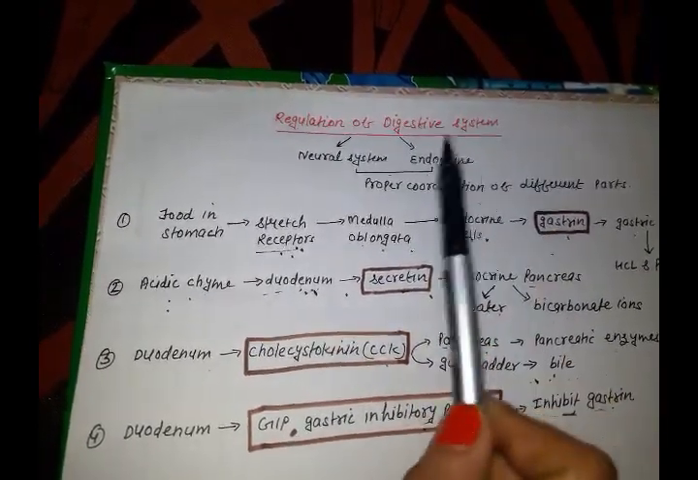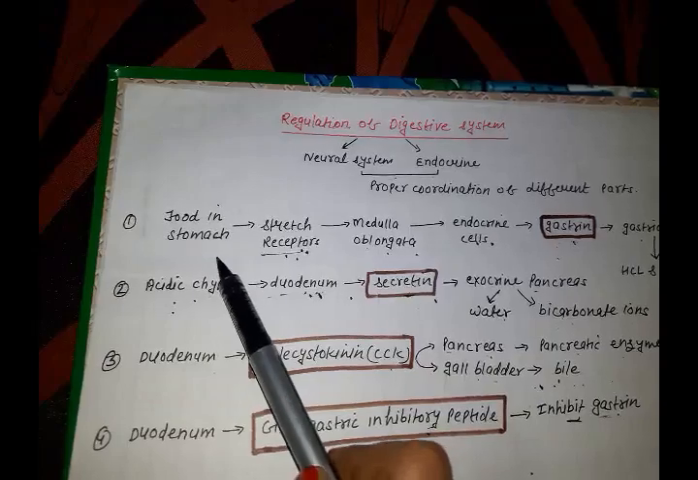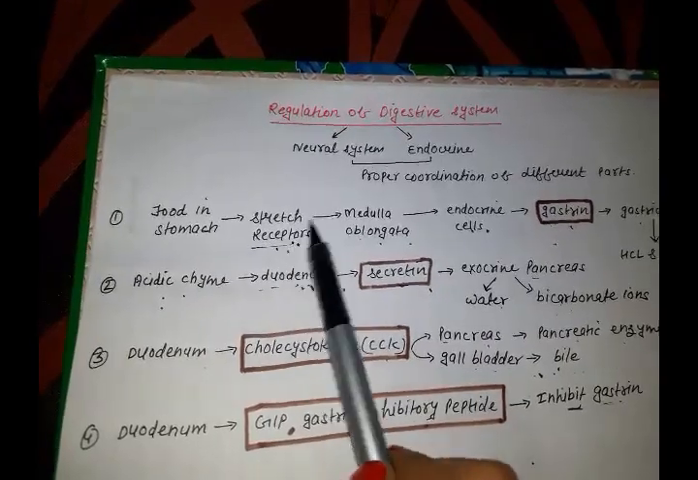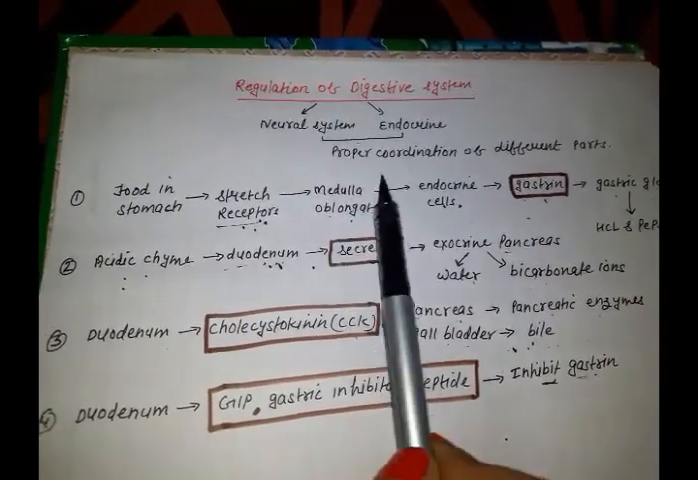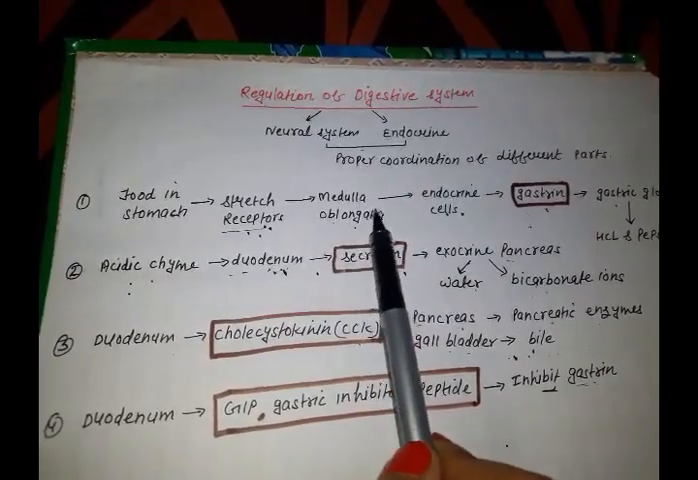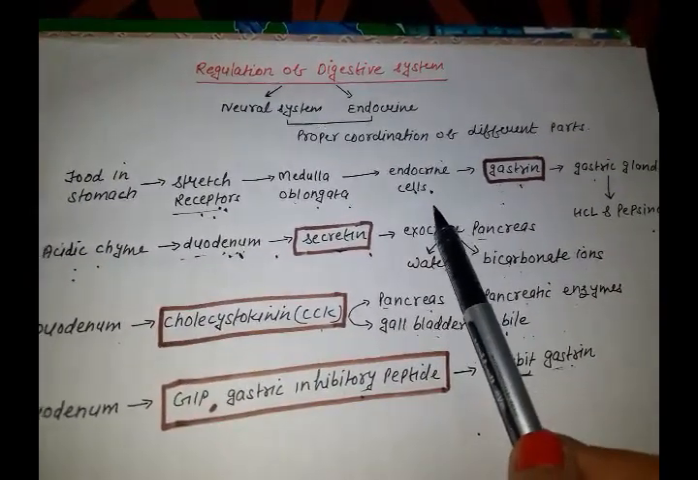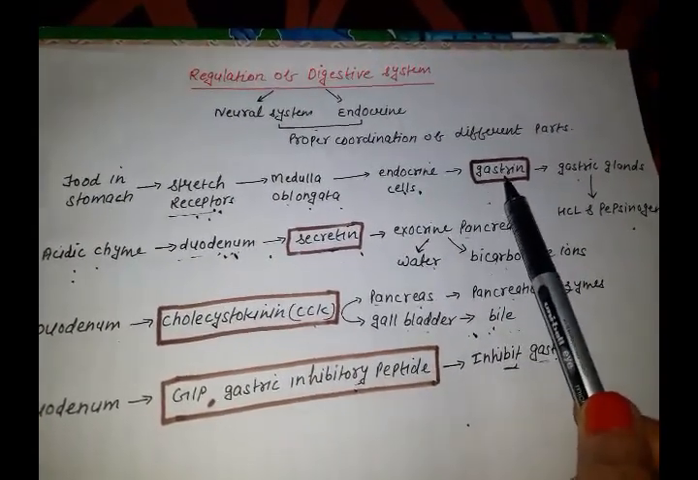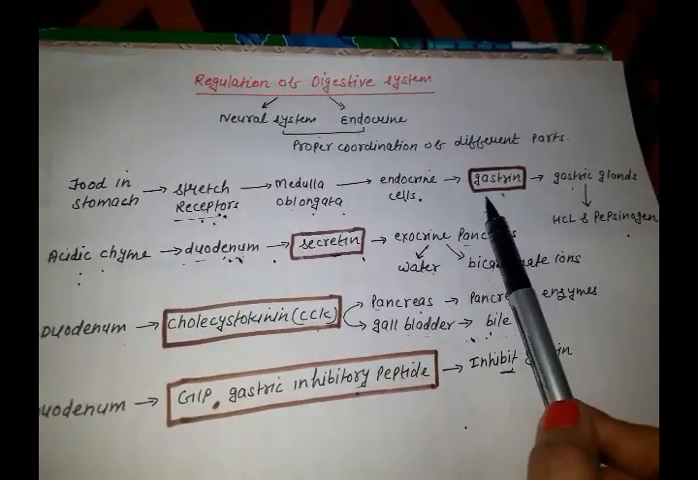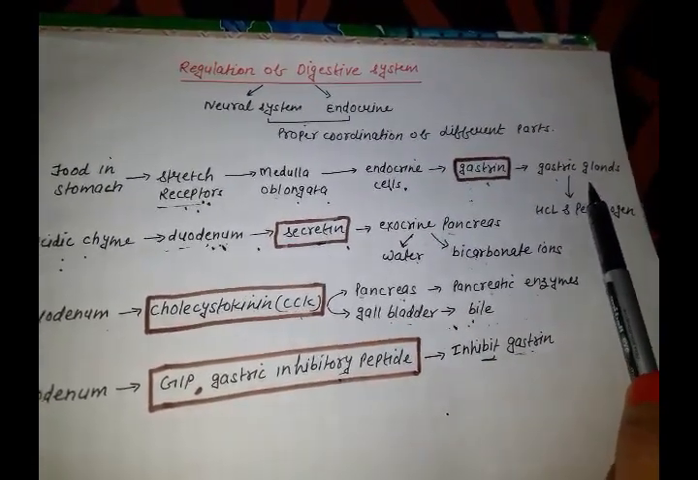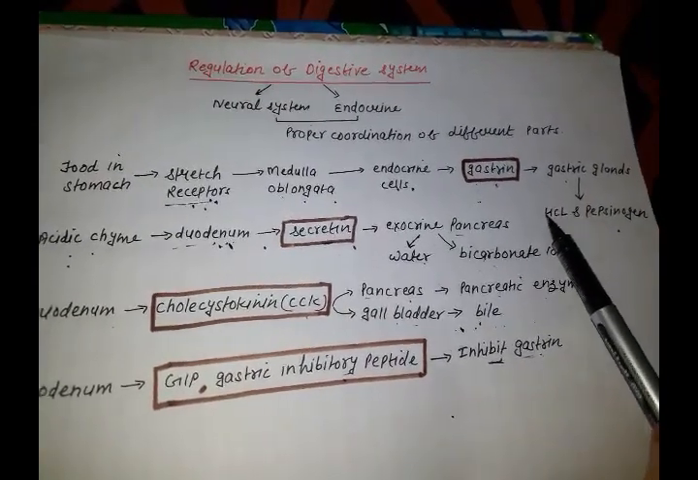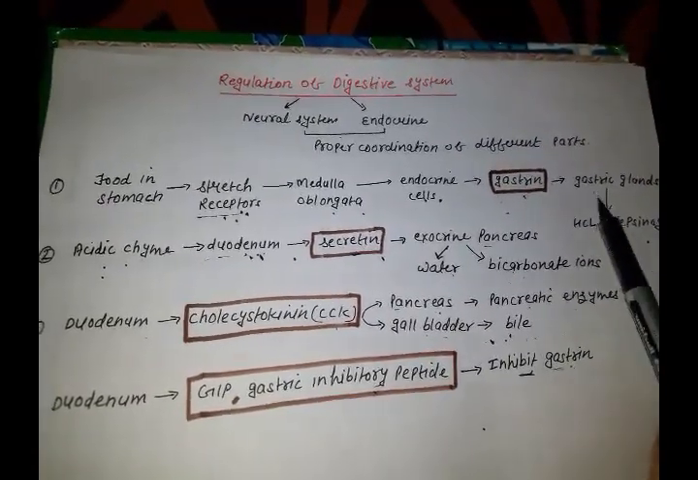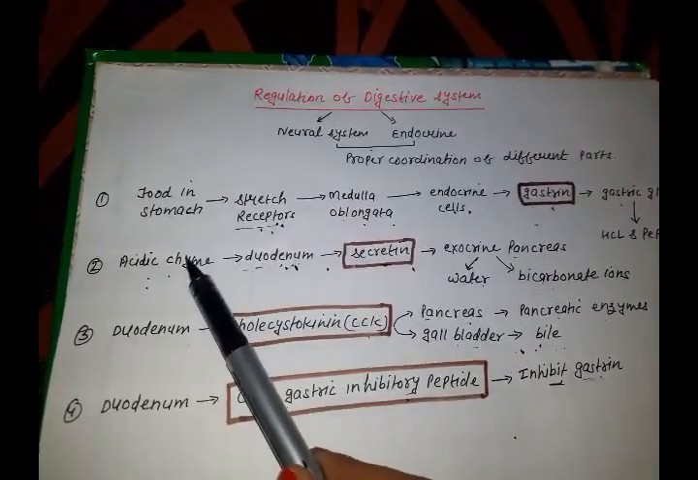How? When food enters into the stomach, the stretch receptors get activated. They will send the signal to the medulla oblongata of the hindbrain. Then the medulla oblongata in turn sends the signal to the endocrine cells of the stomach, which will start releasing a peptide hormone called gastrin. This hormone will then act on the gastric glands, and the gastric glands will start secreting HCl and pepsinogen.